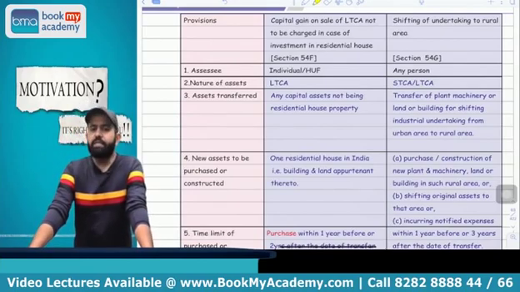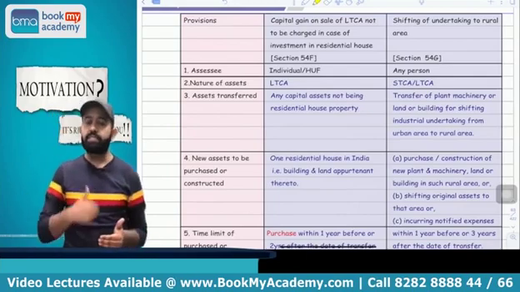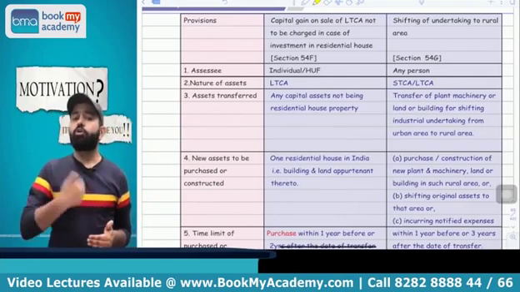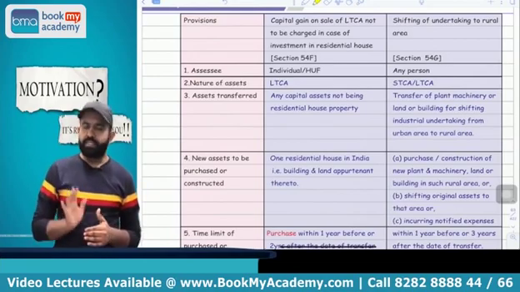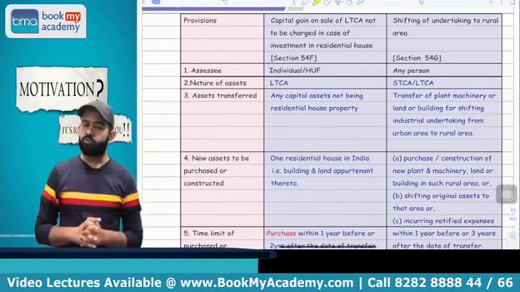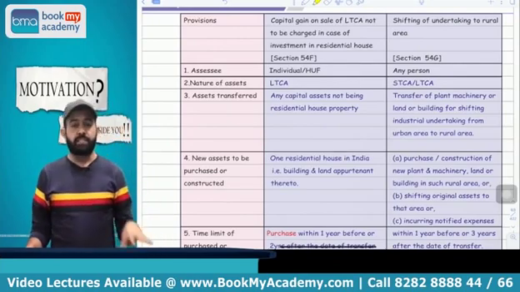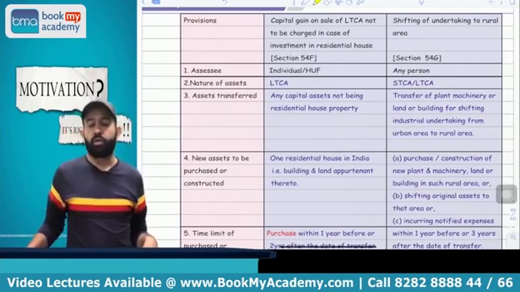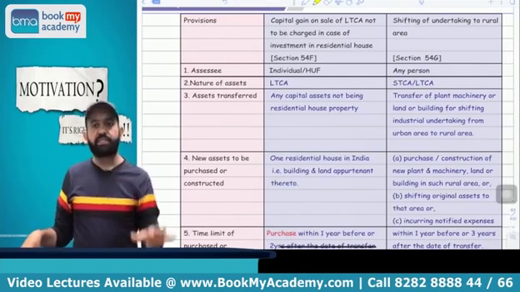Yes. Now try to understand, there is one more condition under this section. Exemption cannot be claimed if the assessee is already having more than one house property. Suppose the assessee is already having 0 house property or 1 house property, he can claim the 54F exemption. But if the assessee is already holding more than 1 house property on the date of transfer of the original asset, in that case, exemption under this section is not available.